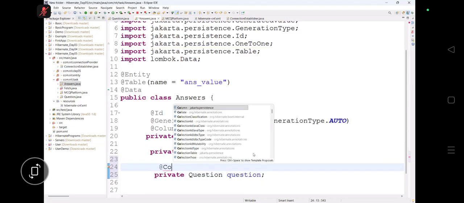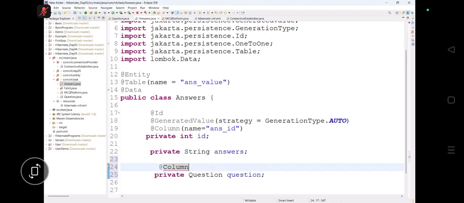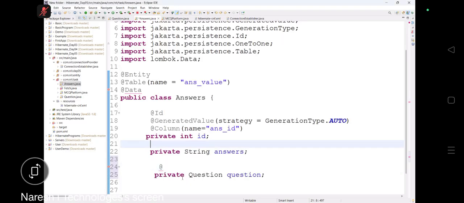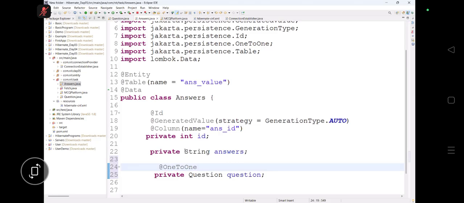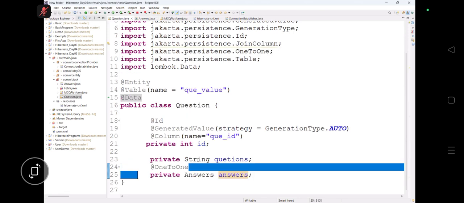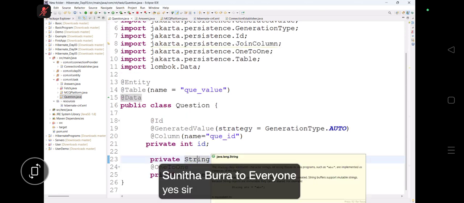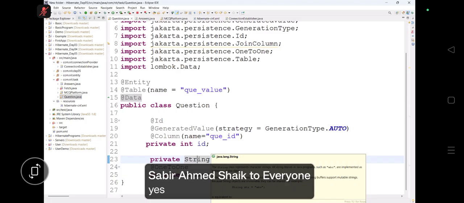At the rate column will be there, right? And we are writing here, no, column nahi. Let's write here what? At the rate 1 to 1, right? At the rate 1 to 1. Everybody understand? At the rate 1 to 1 will be there. Okay, now what will happen? One answer has one question or not? Yes. And one question has one answer or not? Now tell me, in the table, both the tables have the foreign key or not?